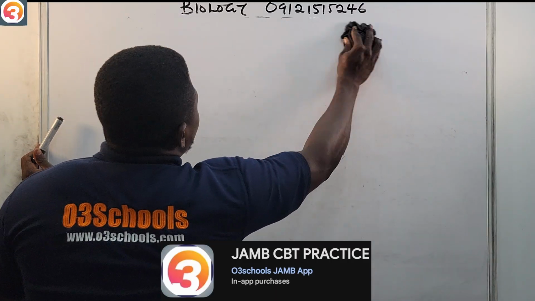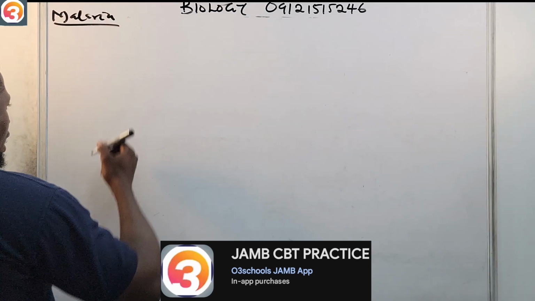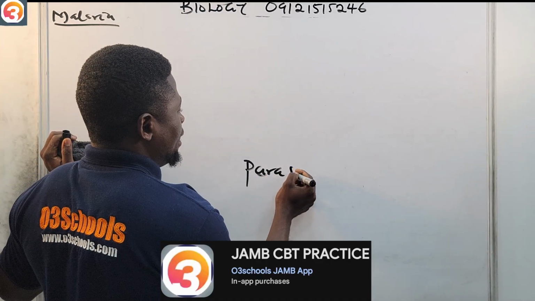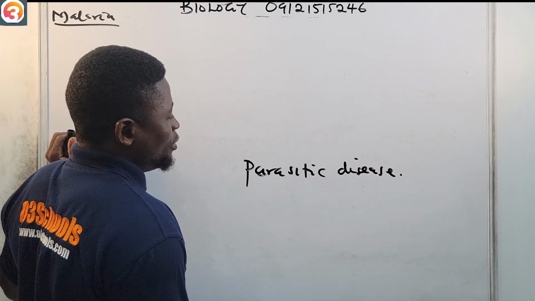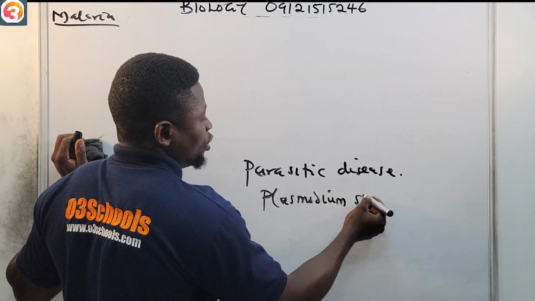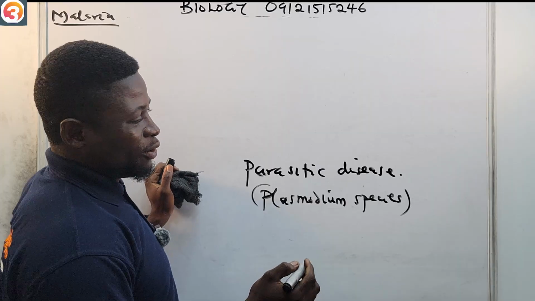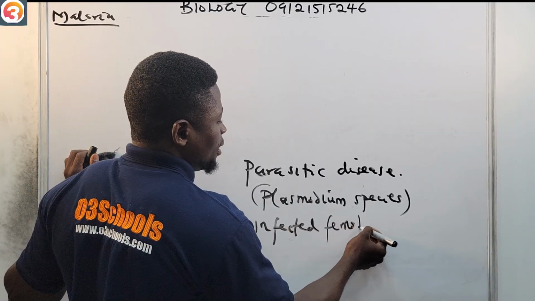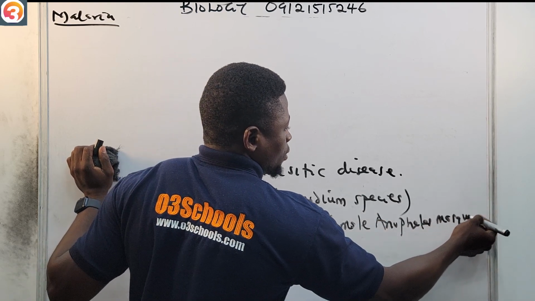Now, diseases of humans. Number 1, we're going to begin with malaria. Malaria is a parasitic disease that is carried by what we call Plasmodium species, and it is transmitted by the bite of an infected female Anopheles mosquito.